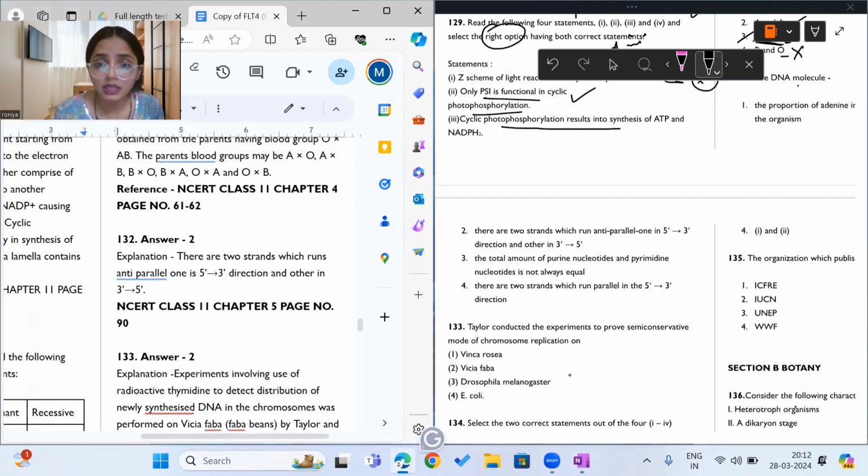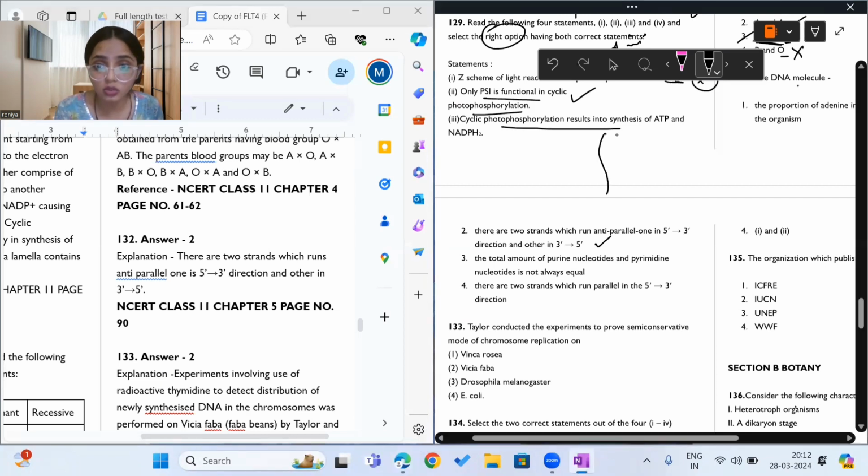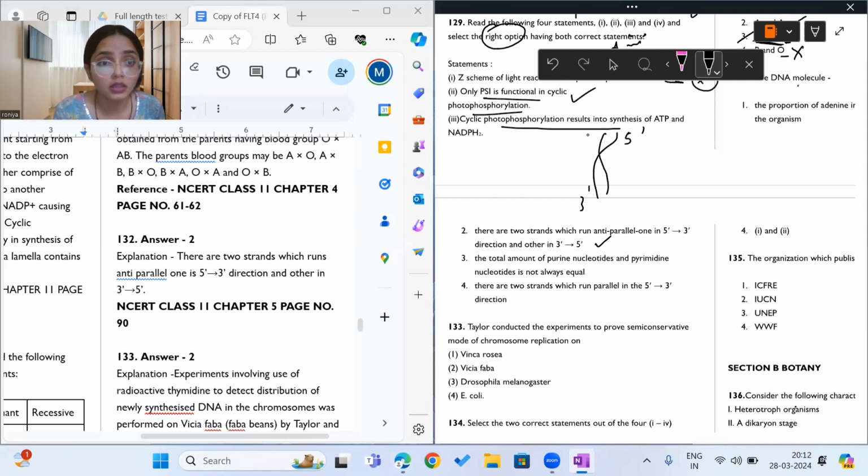And the third statement says this is a correct statement. So DNA has two strands which run anti-parallel. One strand is having 5' to 3', and the other strand is having 3' to 5'. Okay. Now, third option says the total amount of purine nucleotides and pyrimidine nucleotides are not always equal. No, they are always equal. So this statement is wrong.